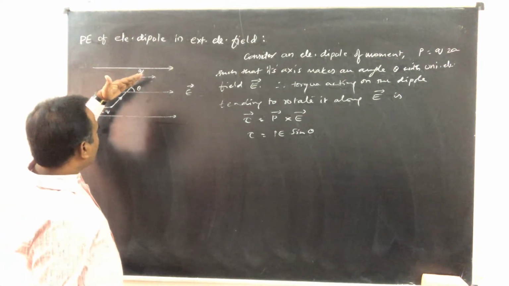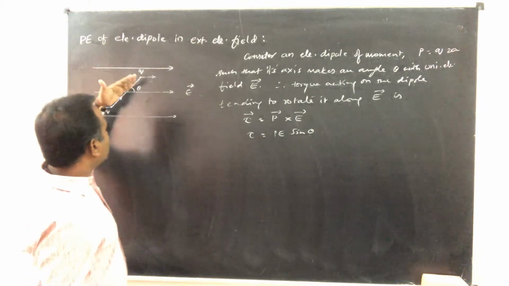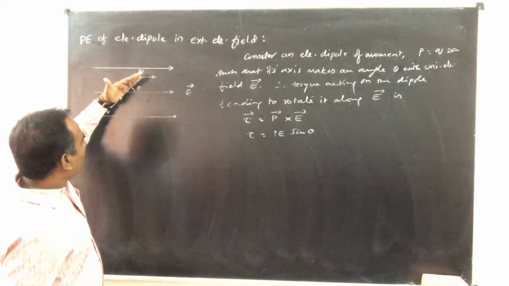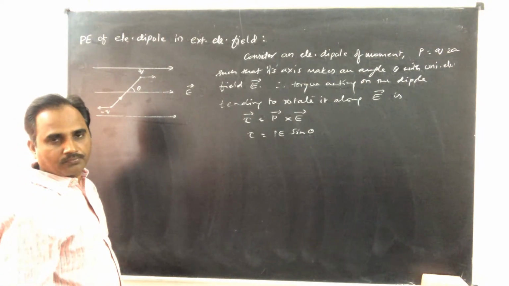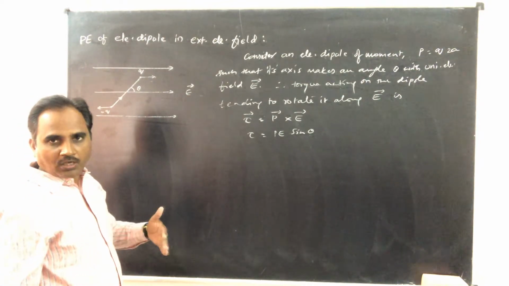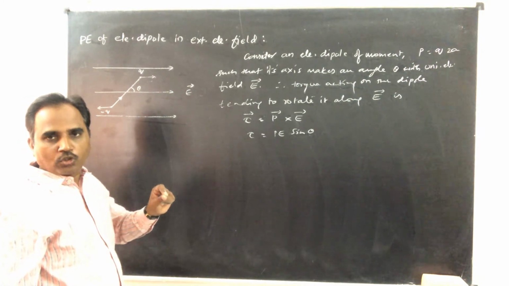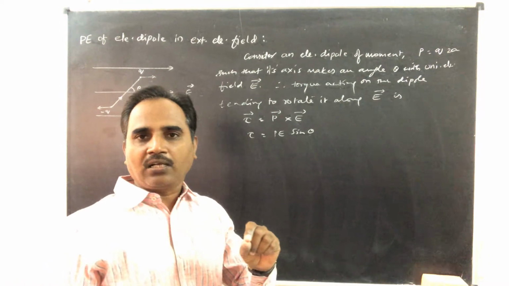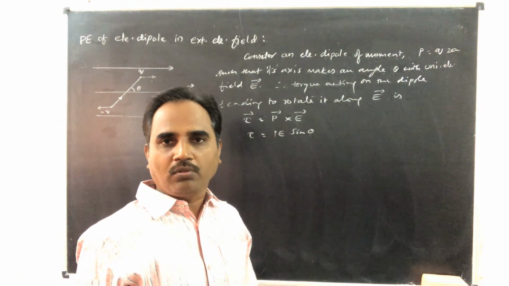Now if I want to rotate the dipole against this torque, that means opposite to the direction of this torque, then work is to be done. The work done in rotating the dipole through a small angle d theta against the torque is given by tau into d theta.